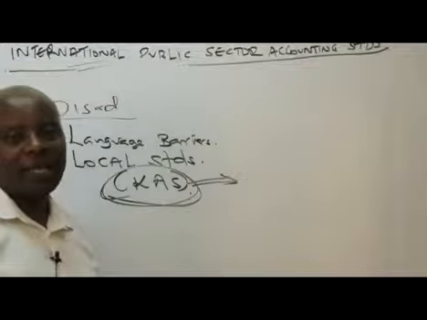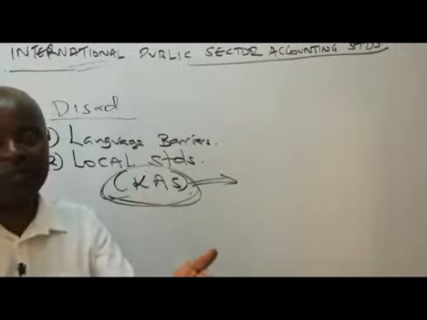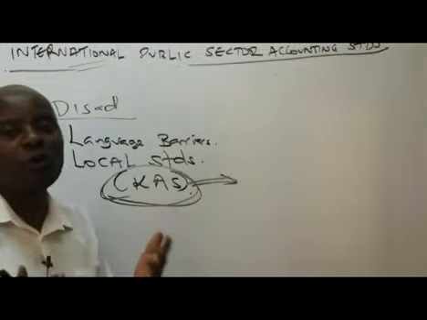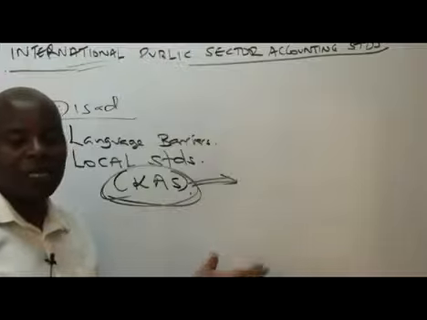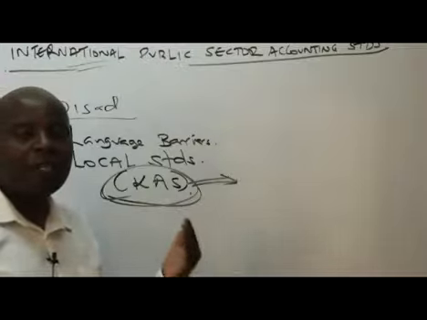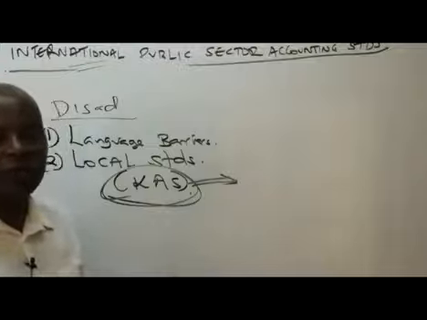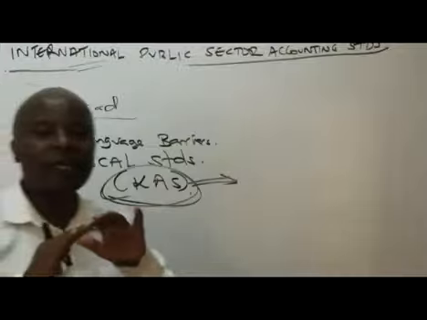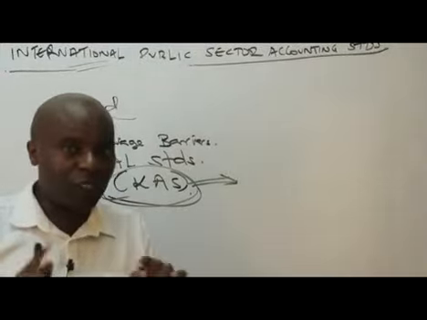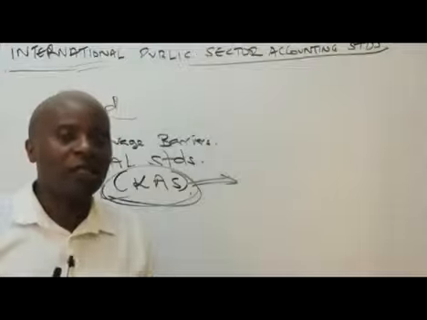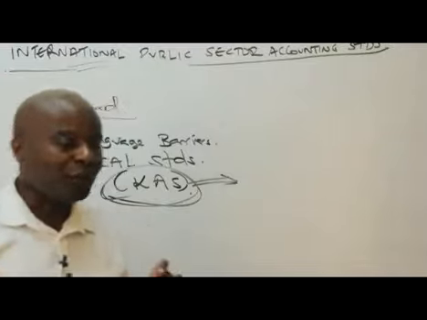And the chances are, ladies and gentlemen, because that is a different country from ours, there is no way you'll be able to go and force them to adopt Ipsas. This is a big challenge. If we were to smoothen everything for Ipsas to take place quite easily, then we must do away with local standards. But for now, they are there. So many countries still are running their local accounting standards. Very good. So I hope this thing is making sense.